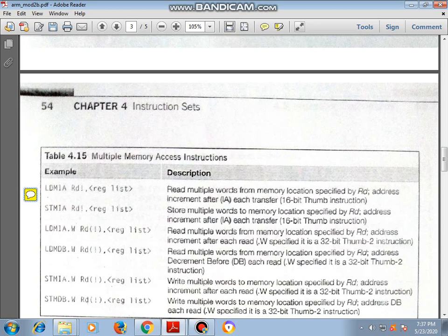Address increment after. Here they have written IA means increment after each transfer. After each transfer it will be incremented. Next, store multiple words to the memory location specified by Rd.